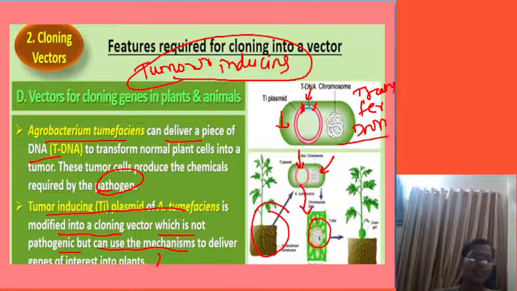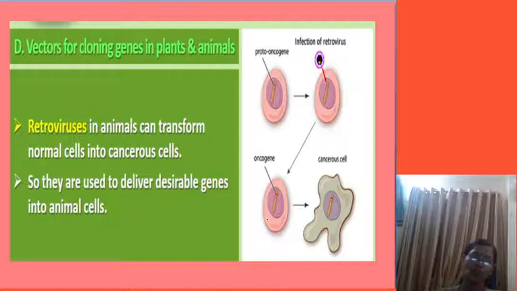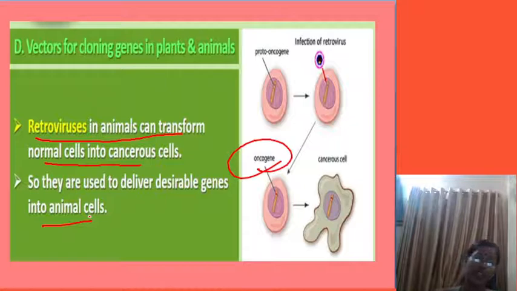Okay, so that is why Agrobacterium tumefaciens is utilized. Same as before, it is repeated. Now we'll go for the retrovirus. Retroviruses in an animal can transform a normal cell into a cancerous cell. We call them oncogenes, the genes which are able to produce a cancerous cell.